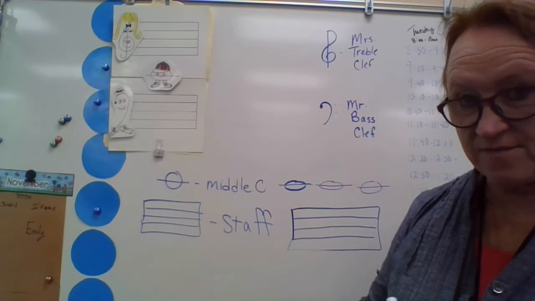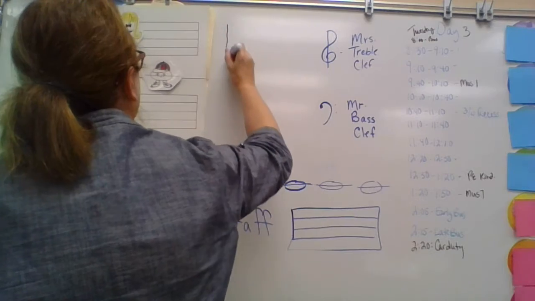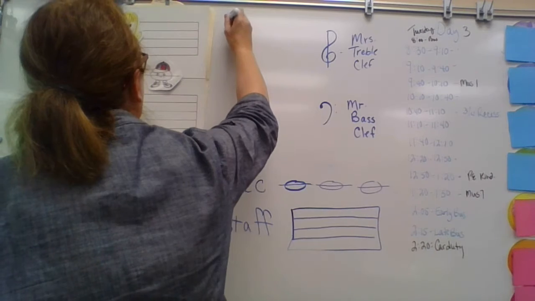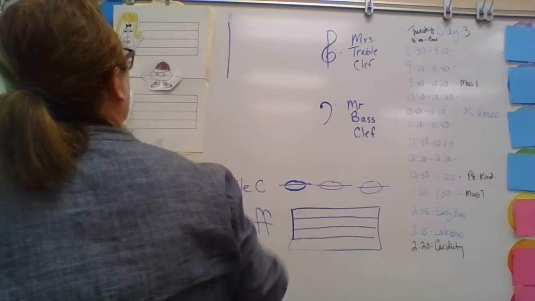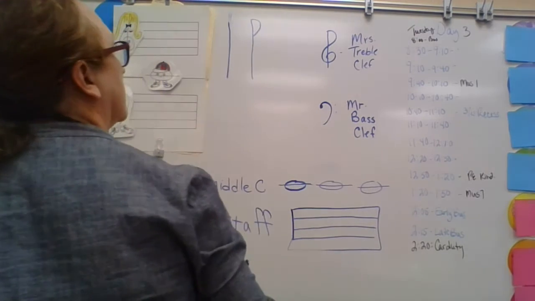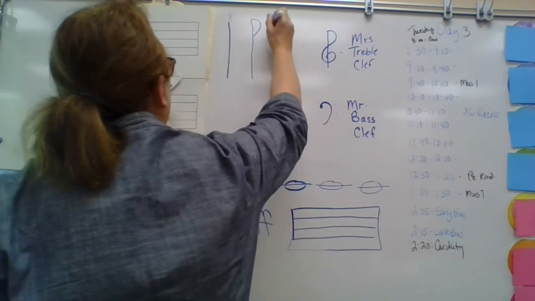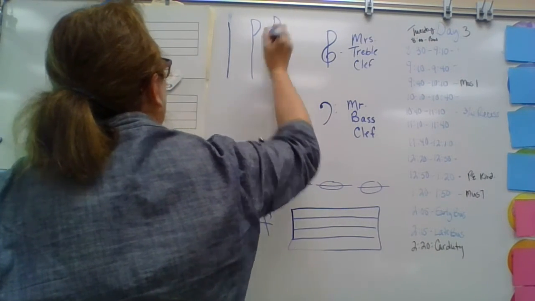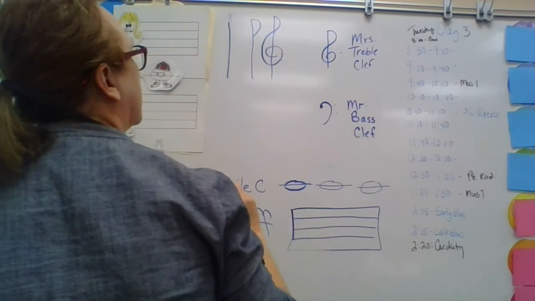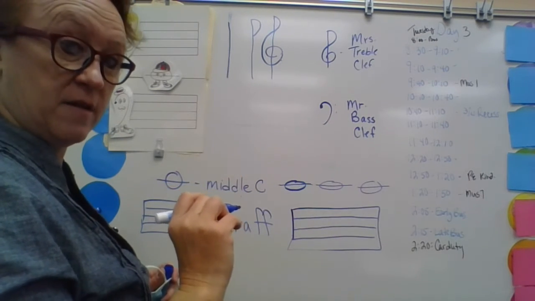My treble clef is a little more interesting. This is how I draw my treble clef. I start with a straight line, which for some reason wasn't very straight. Let me do that again. We're going to learn how to draw our symbols today. Music's a straight line, okay? The next thing I do, there's my straight line. I make a little half circle just like that. So it almost looks like a P. All right. Then I'm just going to show you, here's my line, here's my half circle. Then I'm going to start at the little bottom part of my half circle and curl around just like that. And that turns into Mrs. Treble-Clef.